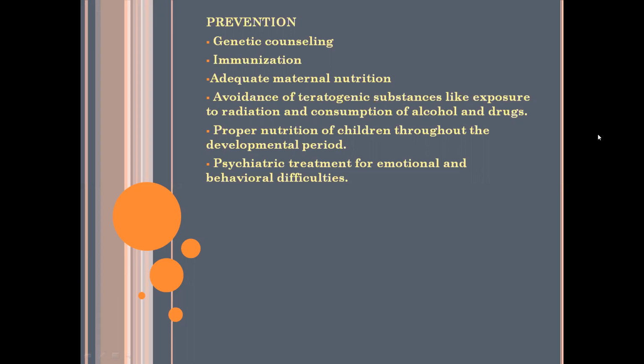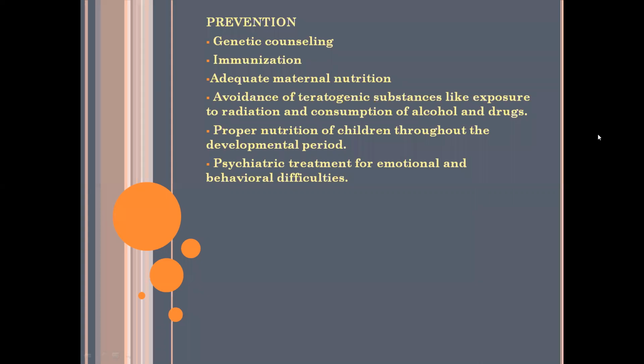Then the next is immunization. Immunization will be provided to the mother who is in the pregnant period. And next is adequate maternal nutrition. So the maternal nutrition should be adequate and full of nutritional foods. The next is avoidance of teratogenic substances, like exposure to radiation and consumption of alcohol and drugs. So avoid exposure to any kind of radiation, and the mother should also avoid consumption of alcohol and drugs.